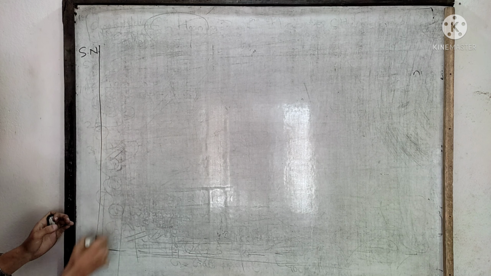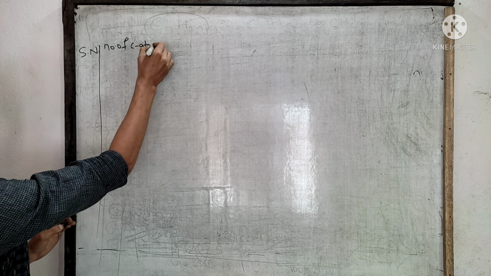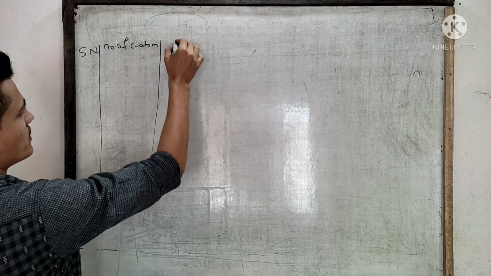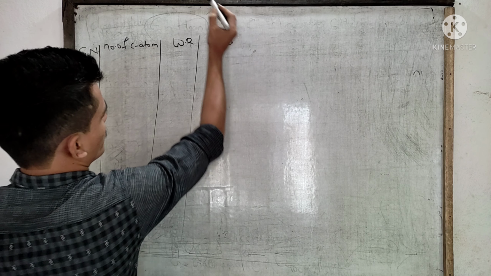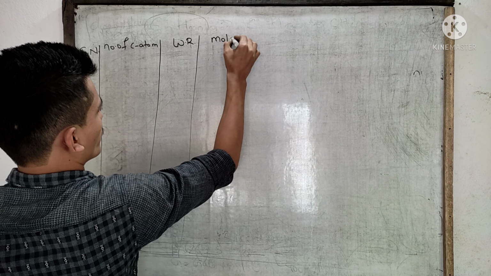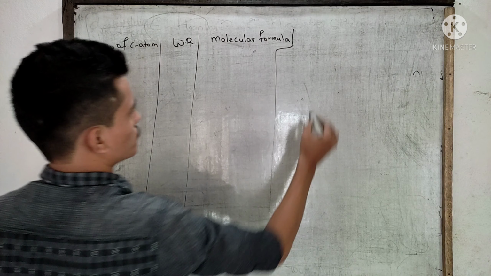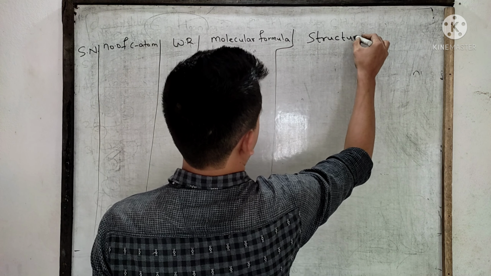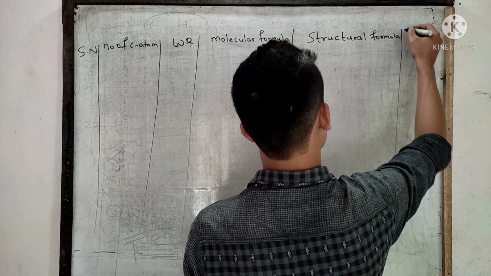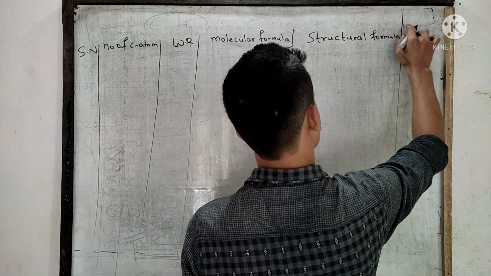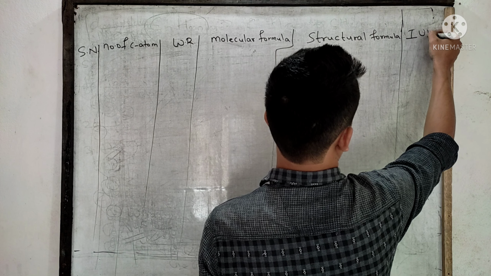Serial number, number of carbon atoms, word root, at first molecular formula, and then structural formula, and then next is IUPAC name.